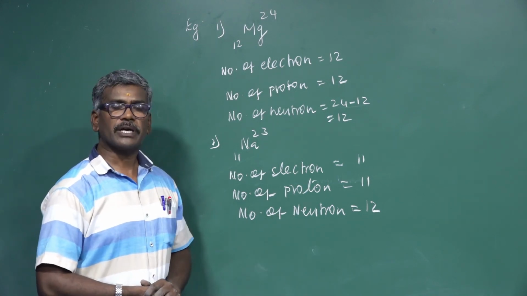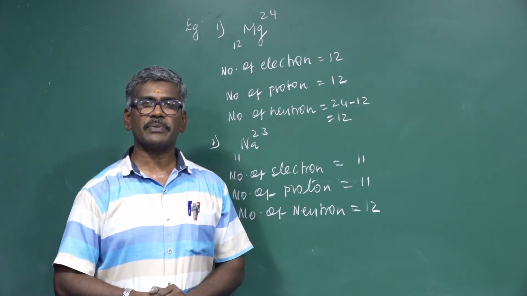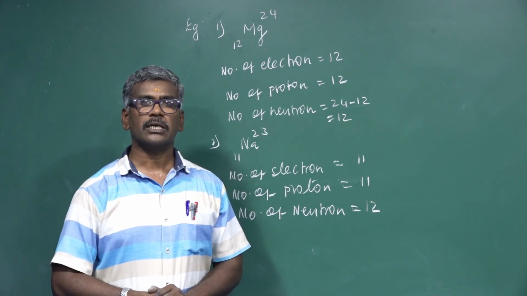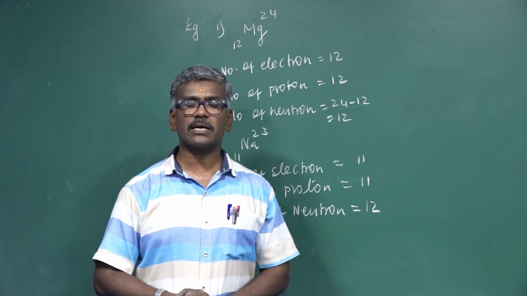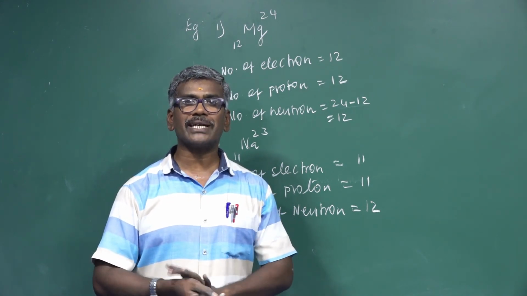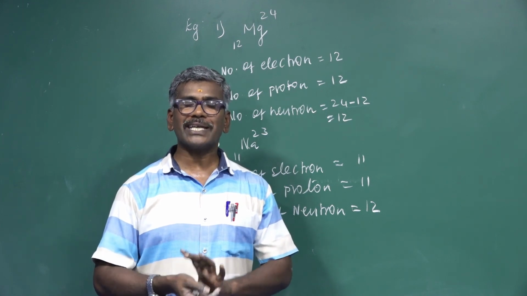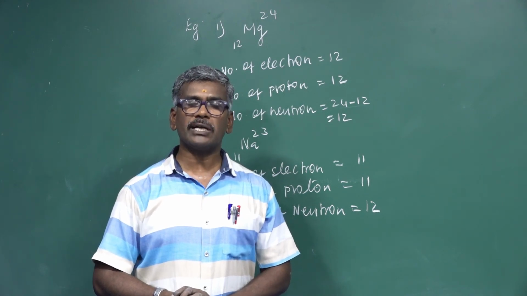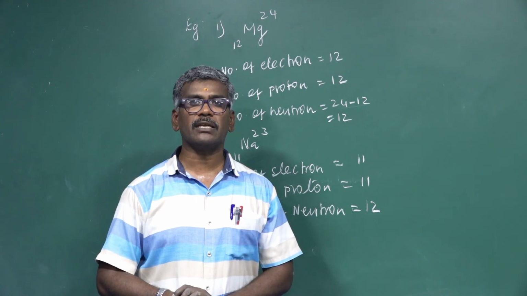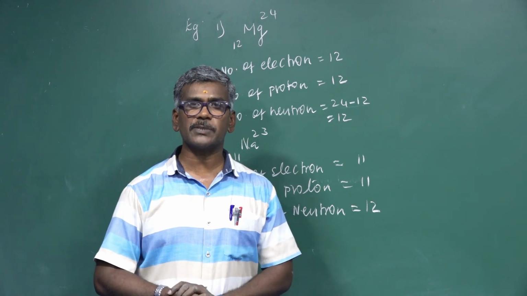This can be explained by one. Let us recap the structure of atom. The structure of atom was explained by John Dalton. He could not explain the internal structure of the atom. Another one, J.J. Thomson. His model could not explain the gold foil scattering experiment by Rutherford. The Rutherford model could not explain the stability of atoms. Another one, Bohr's model. Bohr's model does not explain multi-electron species; it can explain single electron species.